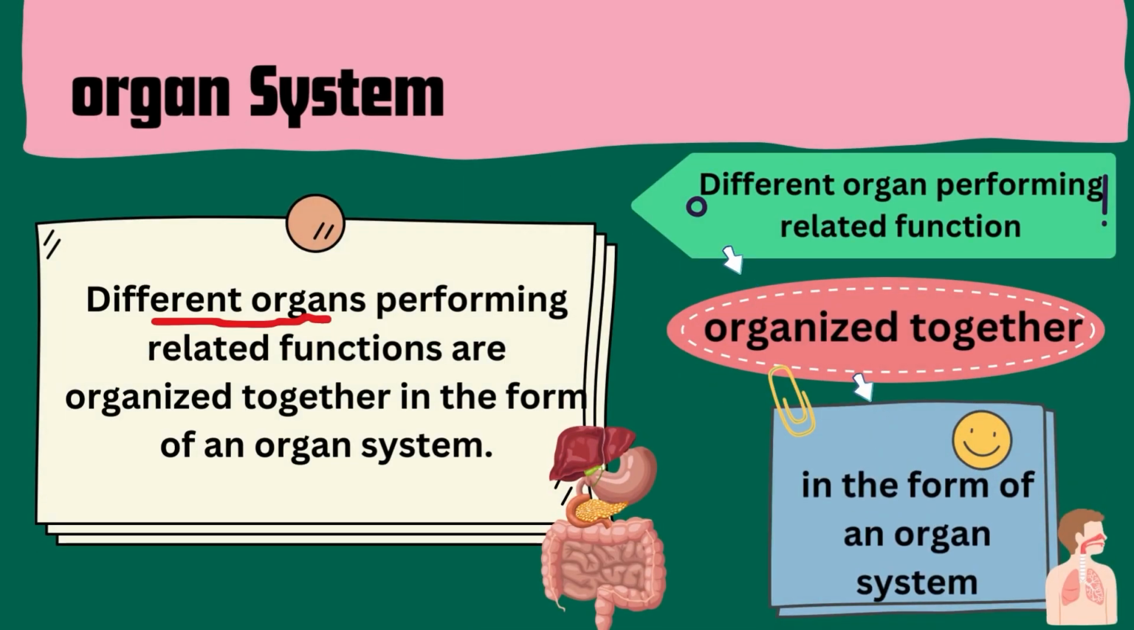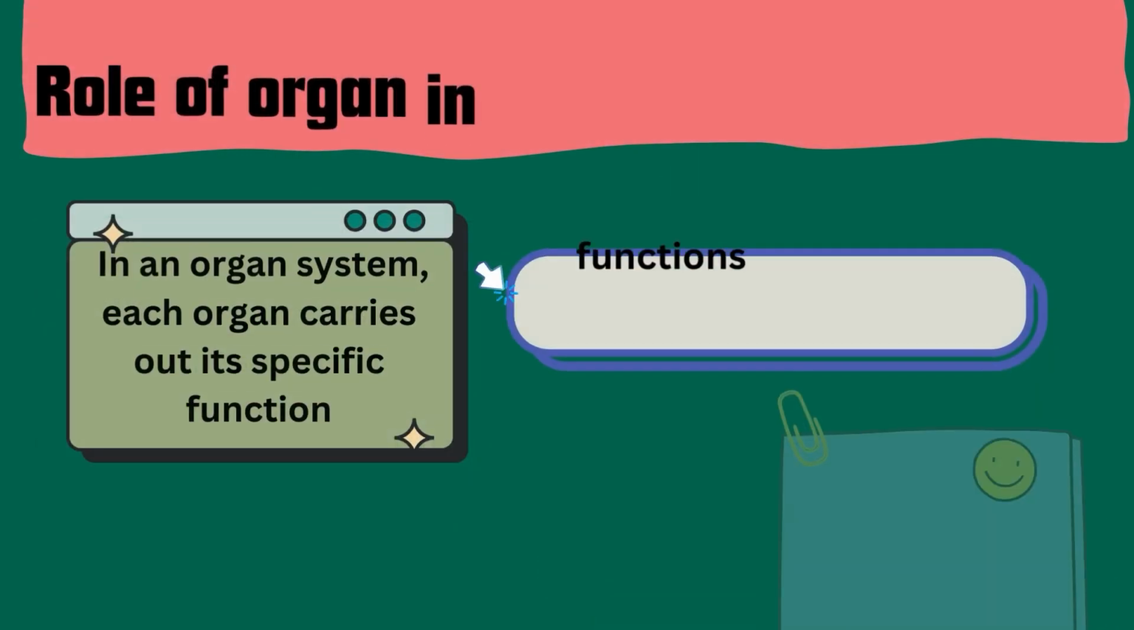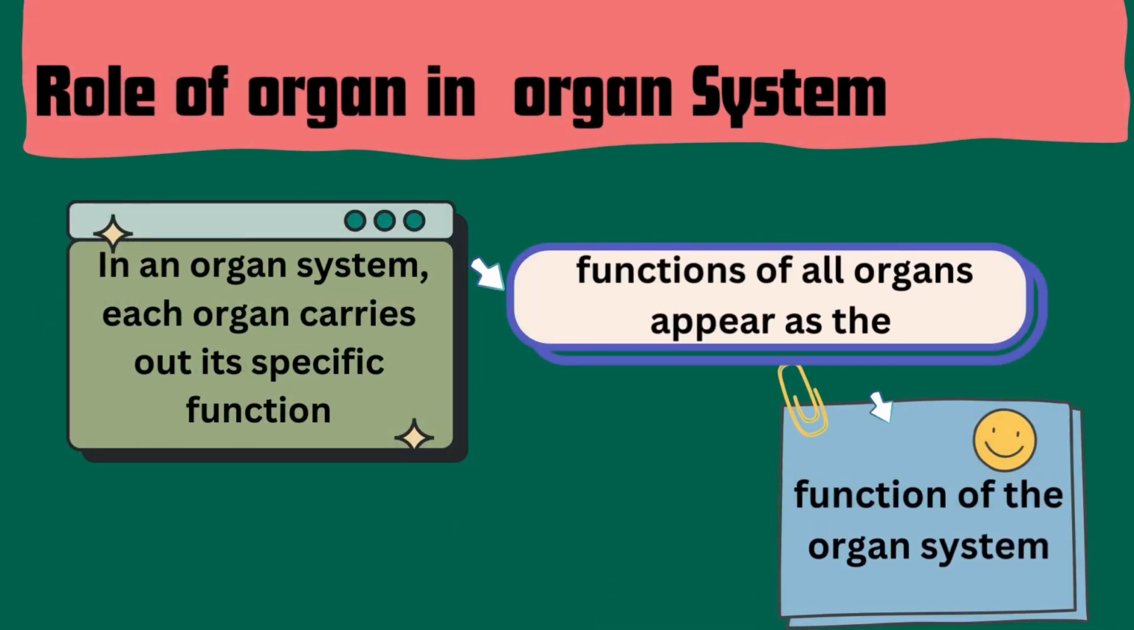Let's talk about organ system. Different organs performing related functions are organized together in the form of an organ system. Role of organ in organ system: in an organ system, each organ carries out its specific function, and the functions of all organs appear as the function of the organ system.